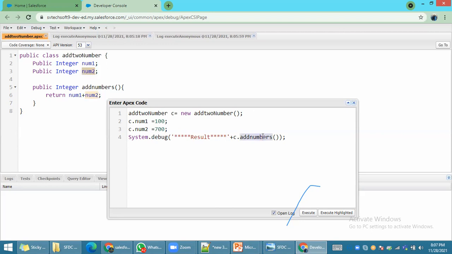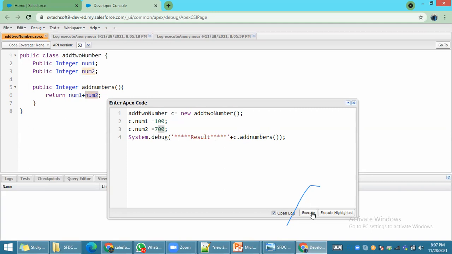Whenever you call c.addNumber, this method will execute. It will take number 1, which we already assigned as 100, then number 2 as 700, and it will add them. This method takes the number 1 value, then the number 2 value, then calculates and gives the result.